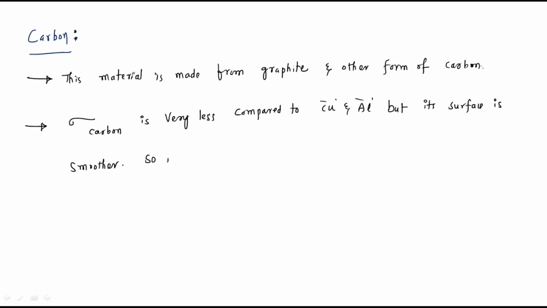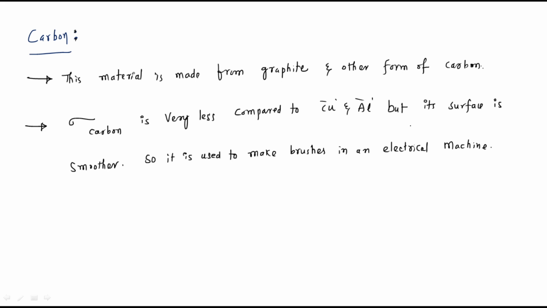So it is used to make brushes in an electrical machine, because we provide carbon brushes beside the commutator of a DC machine.